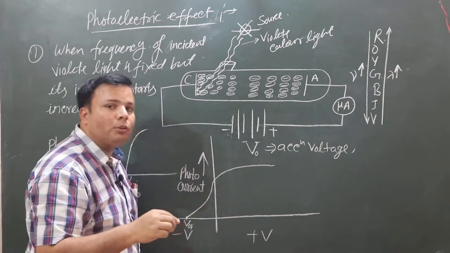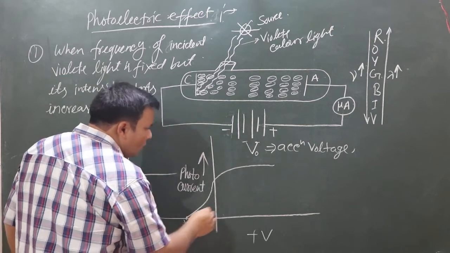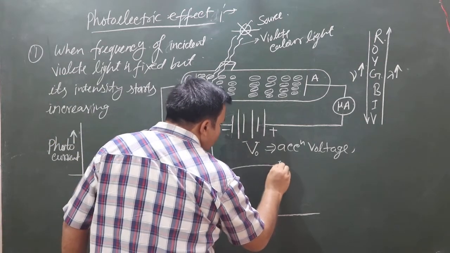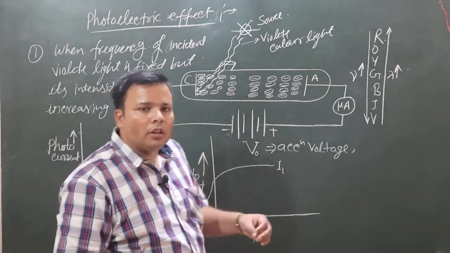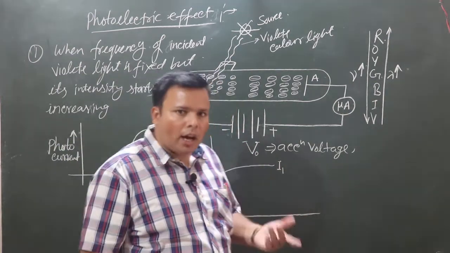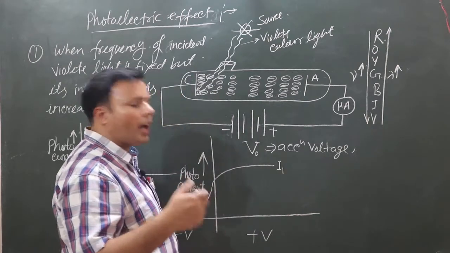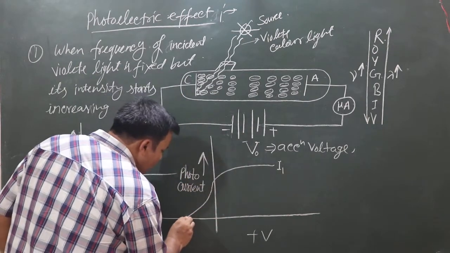Okay, we can find the photocurrent. This is the intensity of light I1, and when we increase the intensity of light to I2, that is, I2 is greater than I1, then we can see the graph.